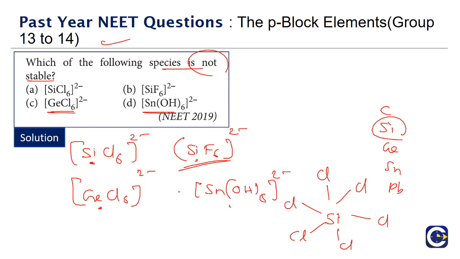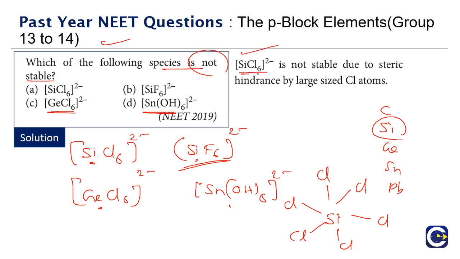Why? Because the central atoms are large atoms. So if you have a central atom that is small, and peripheral atoms that are large, that is going to create steric hindrances, and this will result in less stability of the particular species. So between SiCl6 2 minus and SiF6 2 minus, fluorine is smaller in size than chlorine. So among all these species given to us, SiCl6 2 minus will be unstable. And the reason is the steric hindrance. The large size of the chlorine will create the steric hindrance. So the correct answer for this is option A. That will be the one which is going to be unstable.